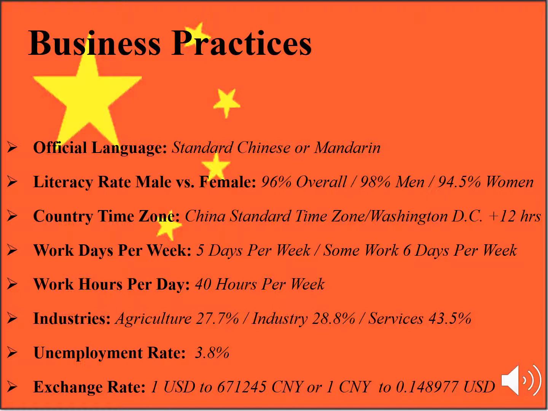The time zone that China falls under is CST, which stands for China Standard Time, which is plus 12 hours from Washington, D.C. When it comes to work days per week, they normally work 5 days per week, some 6 days per week. China also operates with 3 main work hour systems: the standard work hour system, the comprehensive work hour system, and the non-fixed, also known as flexible.